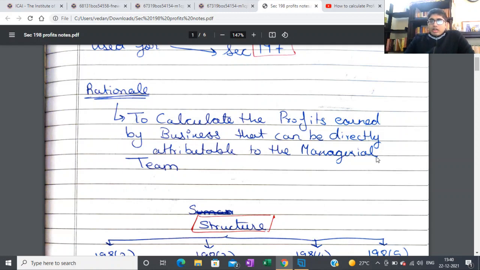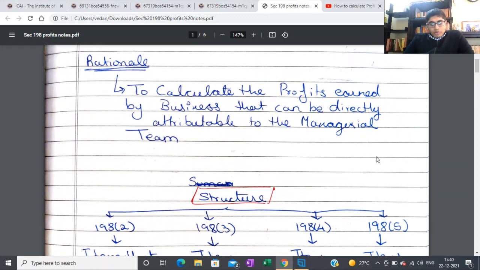So the rationale for this section basically is to calculate the profits earned by the business that can be directly attributable to the managerial team. So as per your Indian GAAP or your Ind AS, you would have calculated some profits in your statement of P&L, but those profits are not the profits that you have to consider for section 198, which you'll be using in section 197 and section 135.